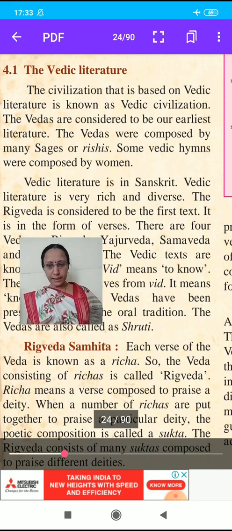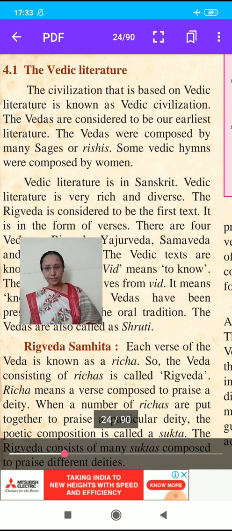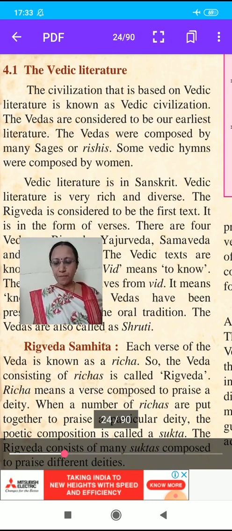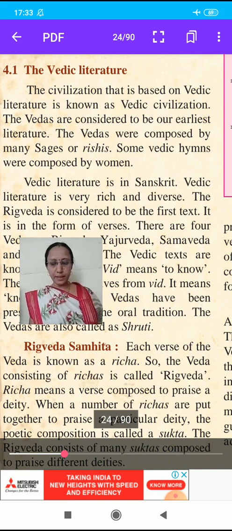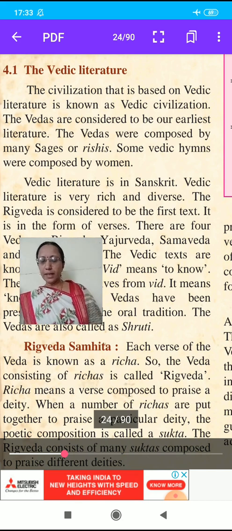The Rig Veda is considered to be the first text. It is in the form of verses. In the Vedic literature there are four Vedas. How many types of Vedas? Four types: Rig Veda, Yajur Veda, Sam Veda and Atharva Veda.